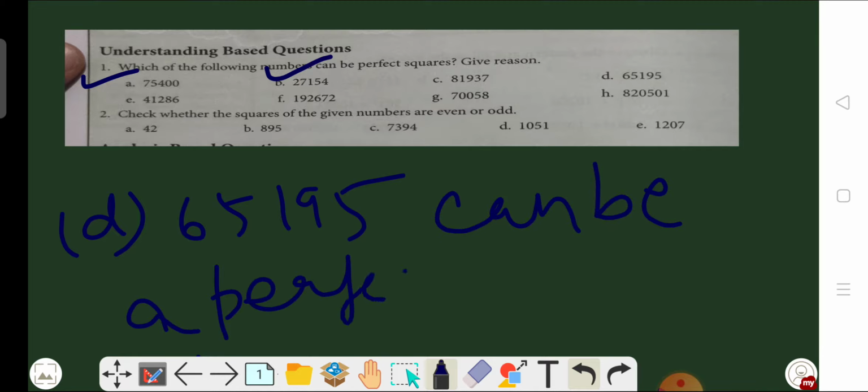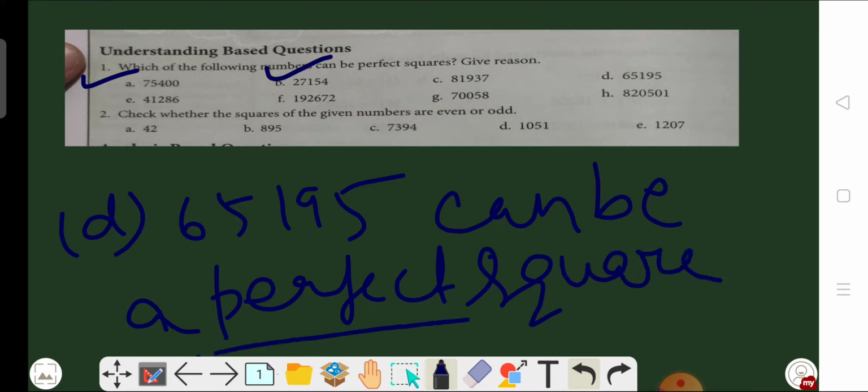And in D part, the unit place value is 5. So we can say that the number 65195 can be a perfect square because the unit place is 5. In the same manner, you have to solve the remaining parts. Now we will move on to question number 2.